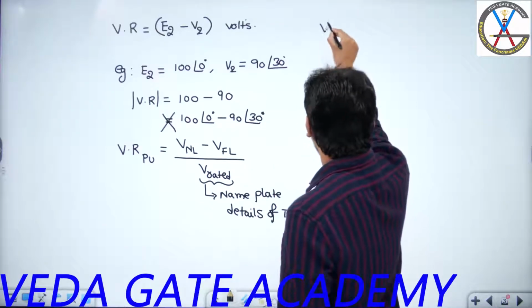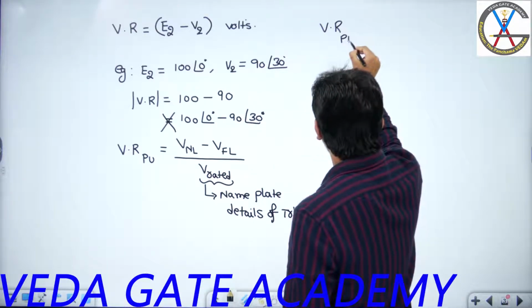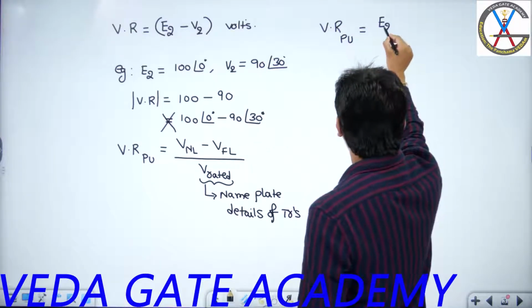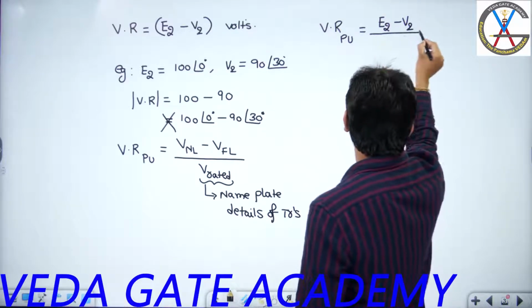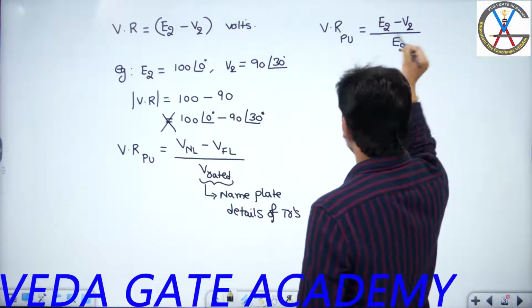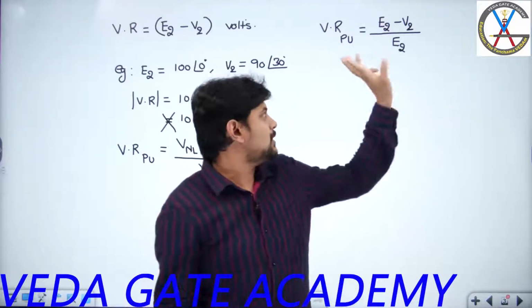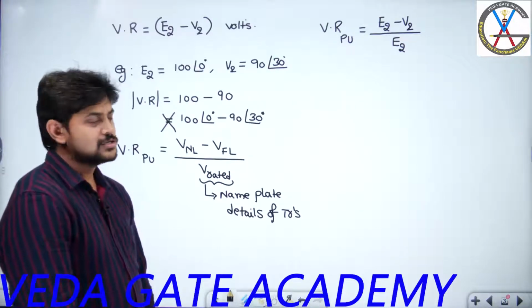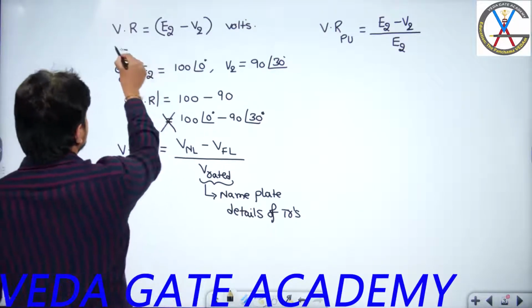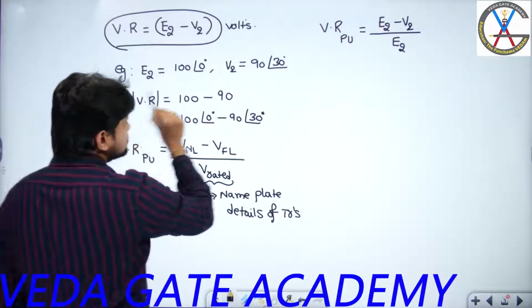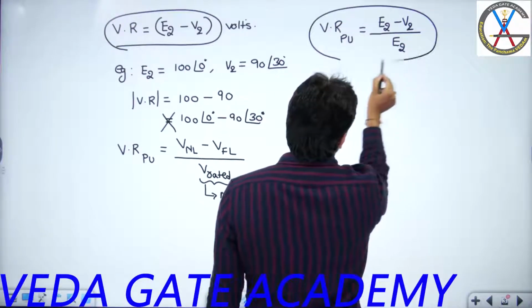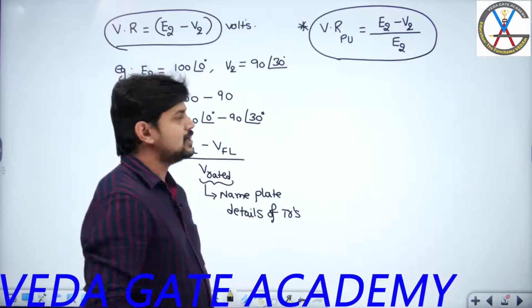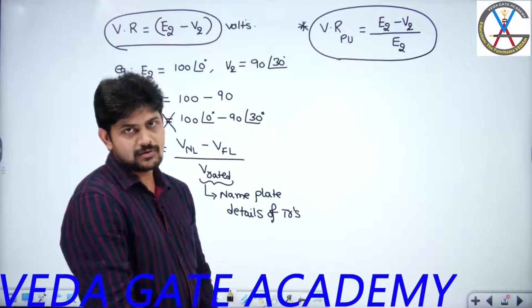So if I want the per unit voltage regulation, the no load voltage is E2 minus the full load voltage V2, divided by the rated voltage E2. This is unitless, because actual voltage divided by base voltage gives you the per unit voltage regulation of the transformer. So the basic voltage regulation is in volts, and the per unit voltage regulation is E2 minus V2 divided by E2. By default, we generally represent the voltage regulation in per unit quantities.